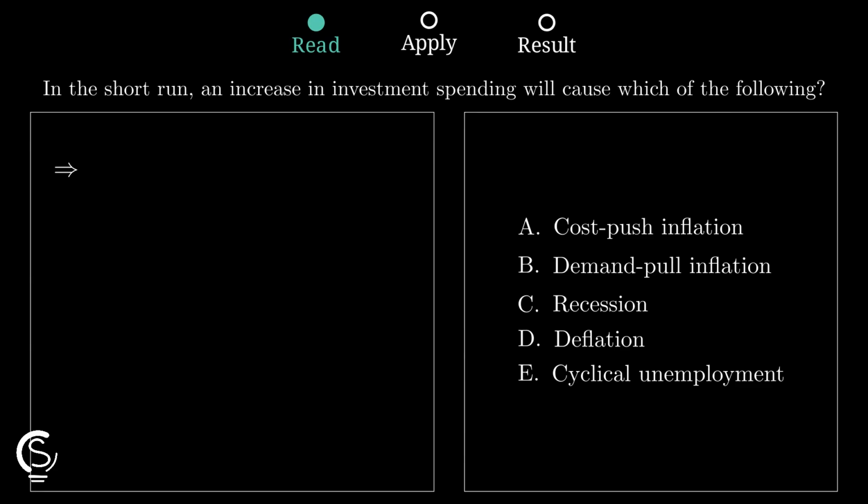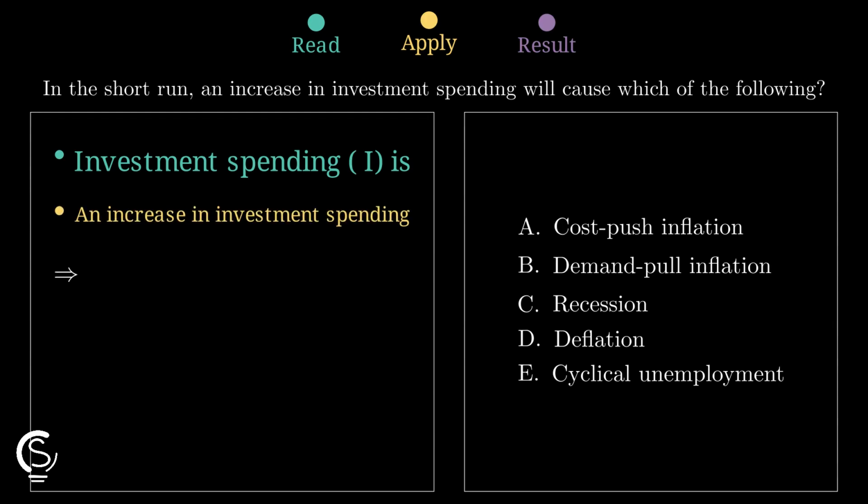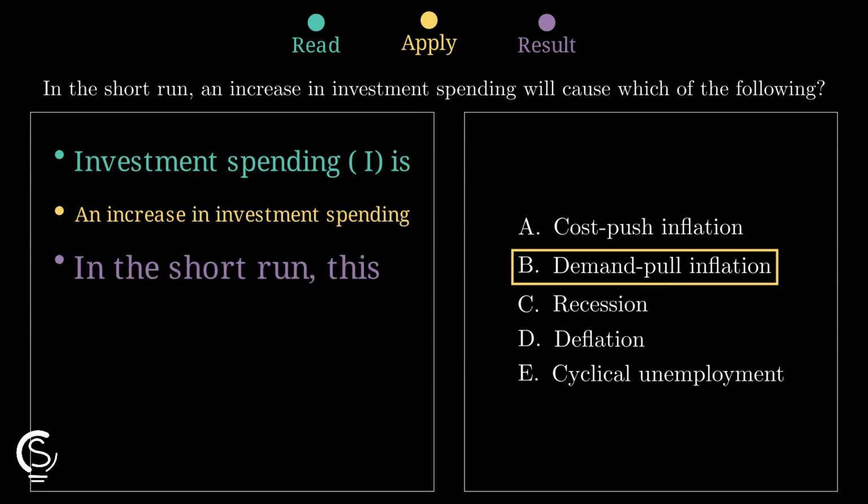Simple start. Watch this. An increase in investment spending pushes aggregate demand upward in the short run, so output and the overall price level tend to rise together. Rising demand creates demand-side pressure. In the short run, that higher aggregate demand causes demand-pull inflation because prices get pushed up by stronger spending, not by production costs.